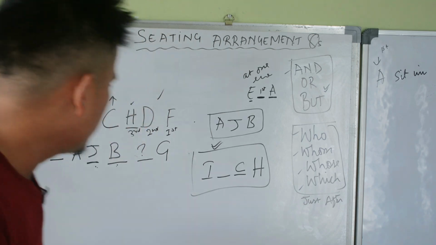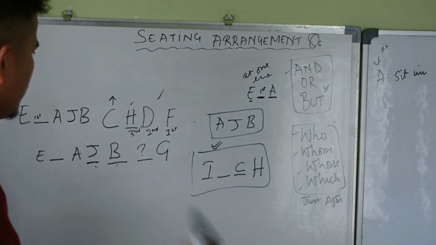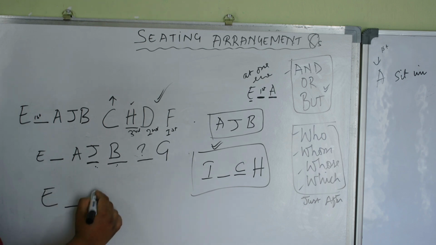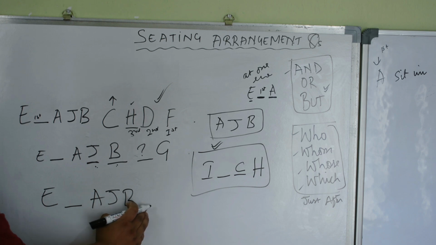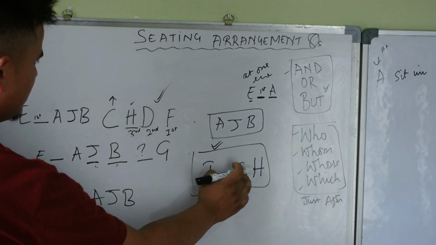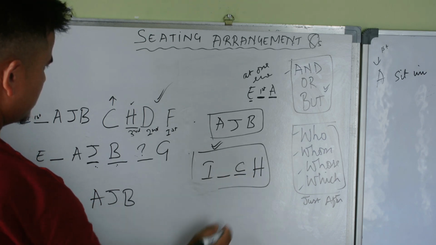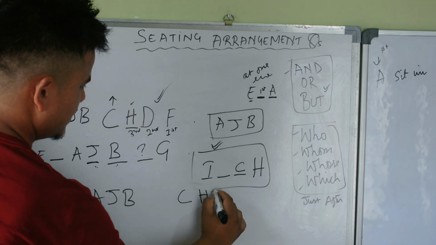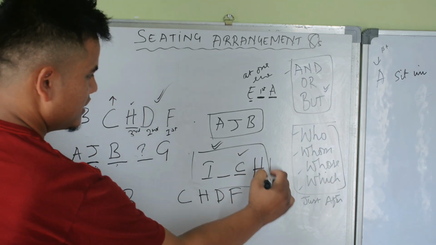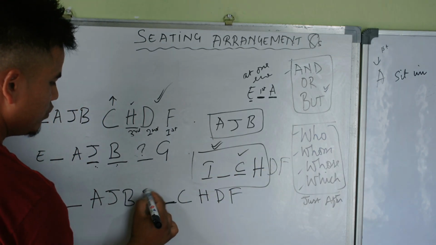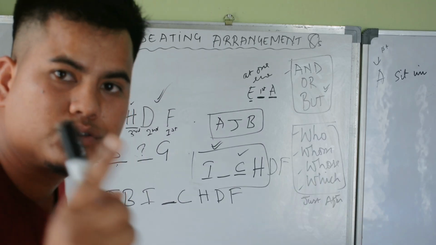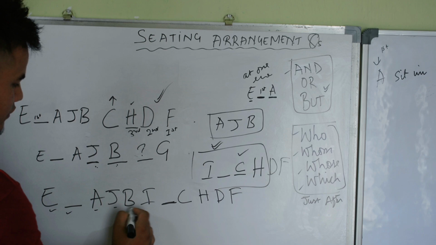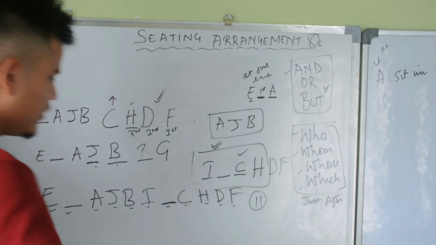E dash A J B, the depth. CHDF. There are 11 students mentioned in the question, so we count: 1 2 3 4 5, 1 2 3 4 5 6 7 8 9 10 11.